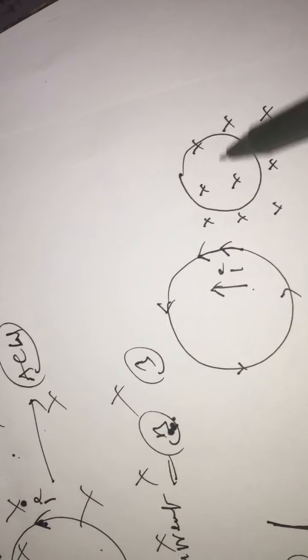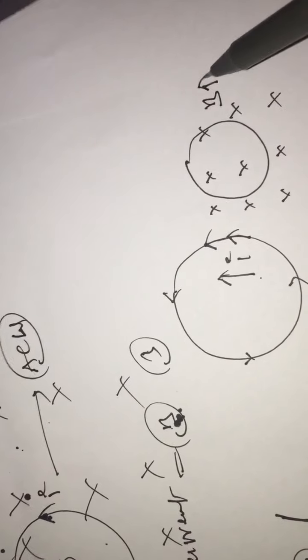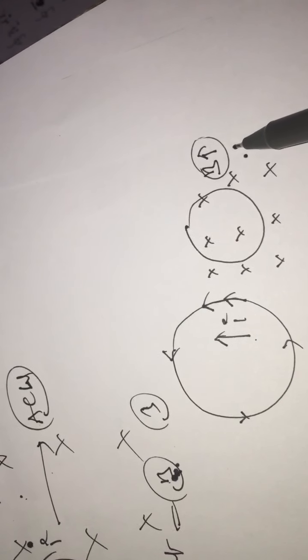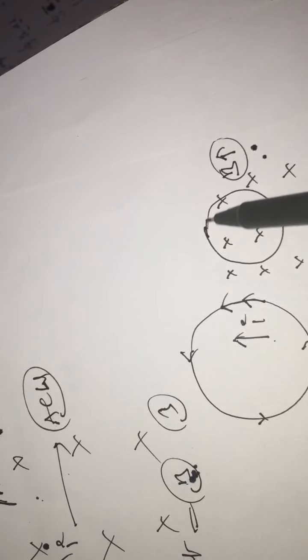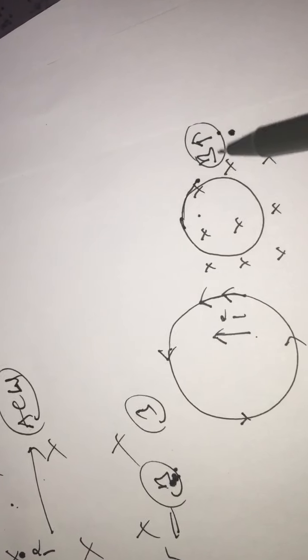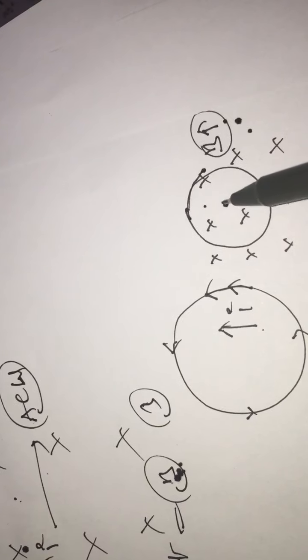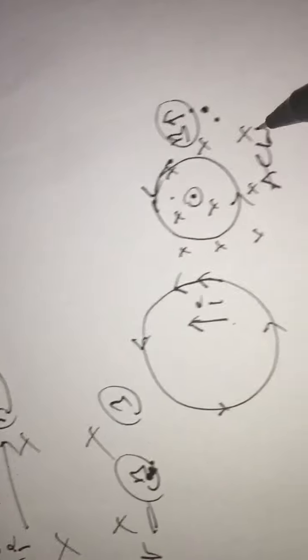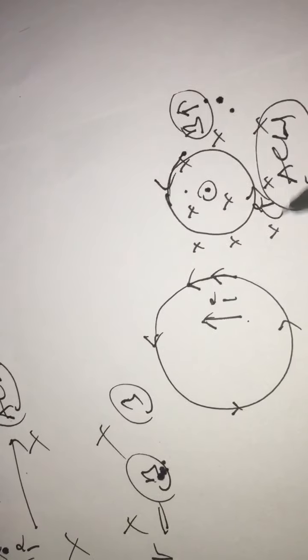Inward. Current is increasing, so the field which is acting is also increasing. Field is increasing means the induced current is in a direction such that the induced field must act outward. Outward means the current will be in anti-clockwise direction. Induced current is in anti-clockwise direction.